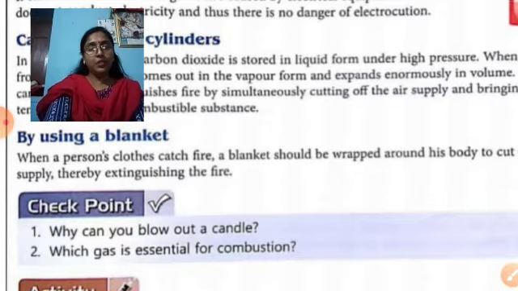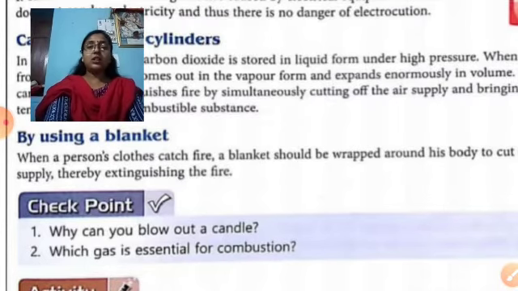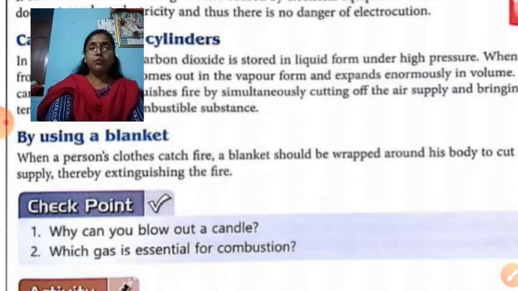Even sand is used to put out fire caused by oil or petrol or even by electrical equipment. So there are different methods by which we can extinguish fire. The most common one is water, then the soda acid fire extinguisher, carbon dioxide gas cylinders, and blankets. Even if we remove the fuels or the combustible substances, we can remove the fire. So that is about the methods to control fire.